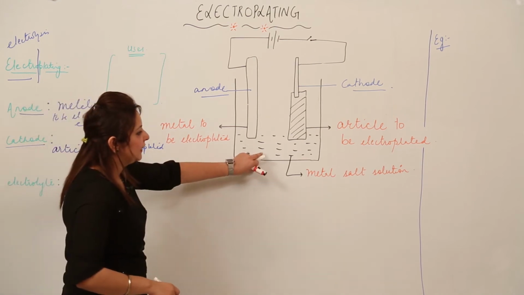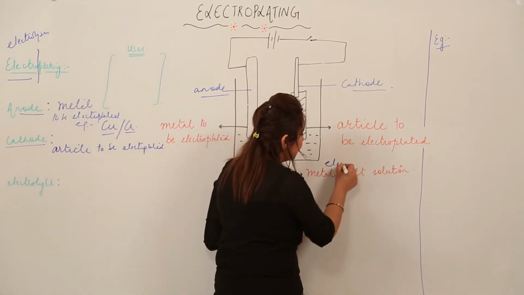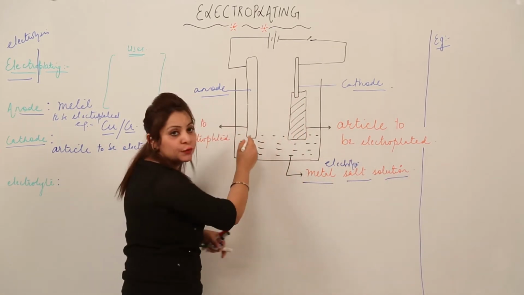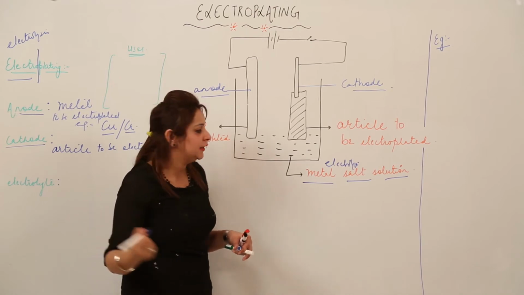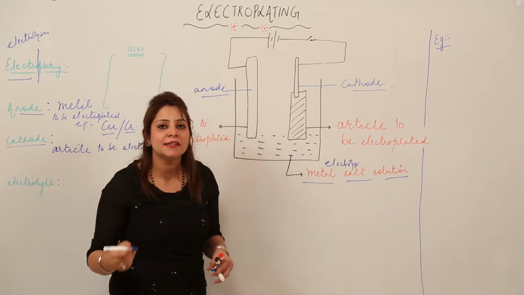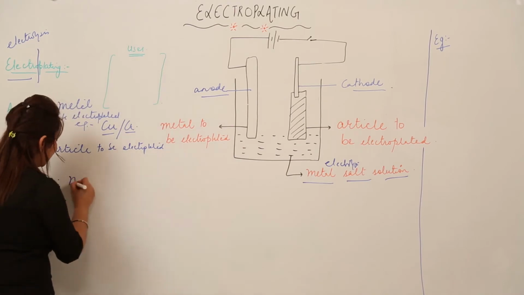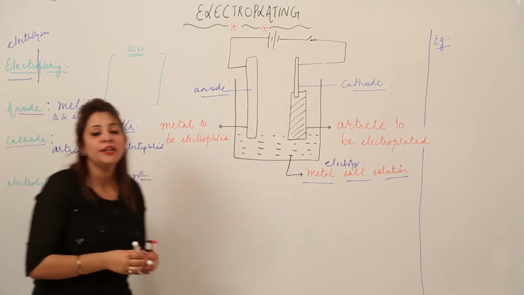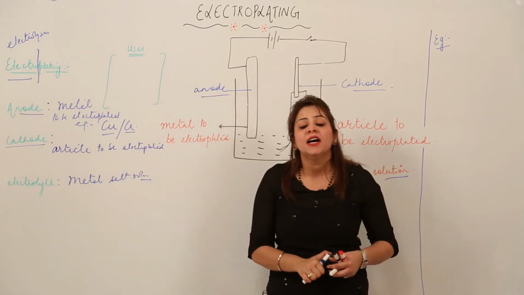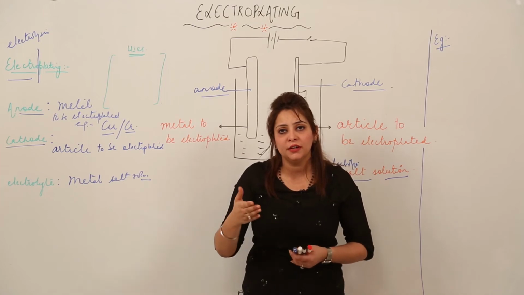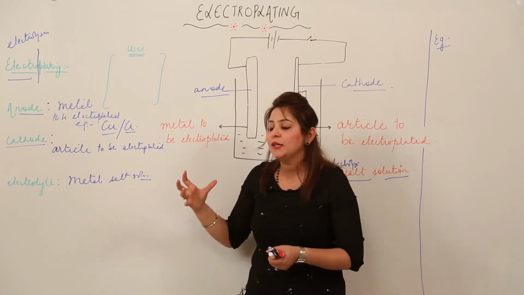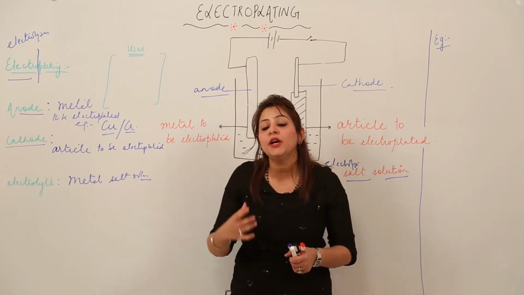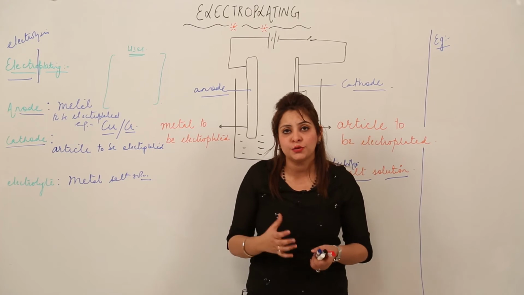Now electrolyte, right? So electrolyte will be the metal salt solution. That means the metal which we want to coat on the other article, that metal salt solution can act as an electrolyte. So I am just writing here: metal salt solution. Now we will take anode, cathode and the electrolyte, as I am considering the example of the iron article. So I am writing what, in case we want to electroplate iron with copper, what anode, what cathode and what electrolyte we will wish to take.